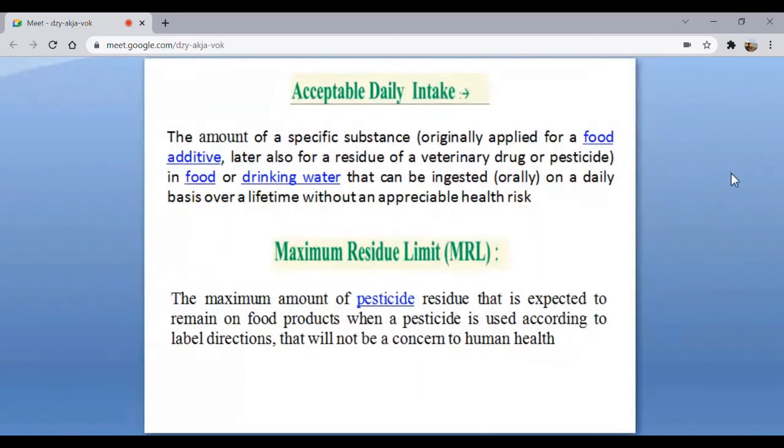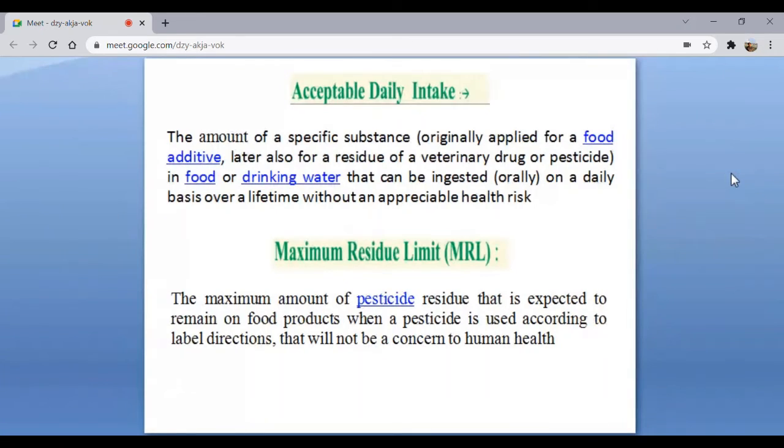It is the amount of certain specific substances in the food or in the drinking water which can be ingested orally on a daily basis for a lifetime, which may not cause any appreciable health risk. When we talk about the specific substances, we are talking about the food additives. Sometimes you may have seen that the red chili is quite red.